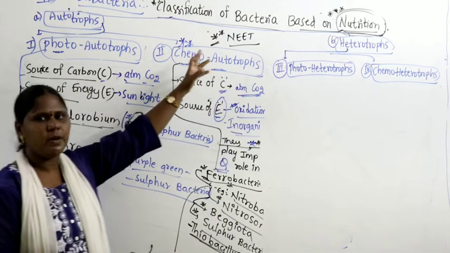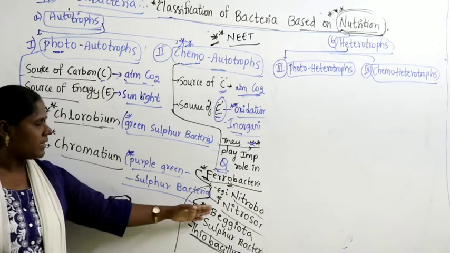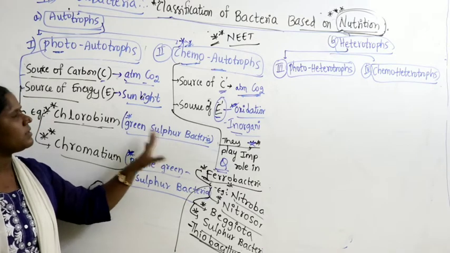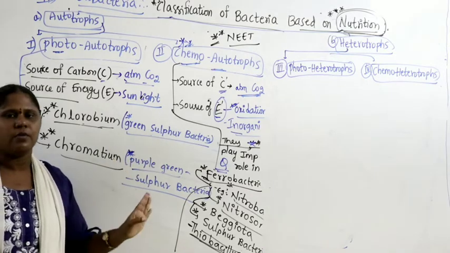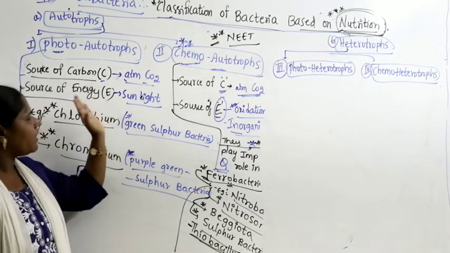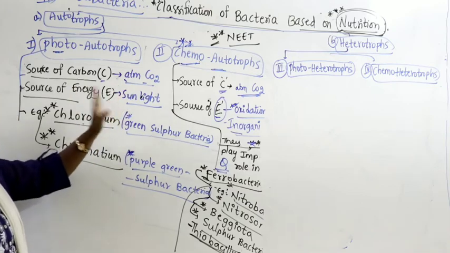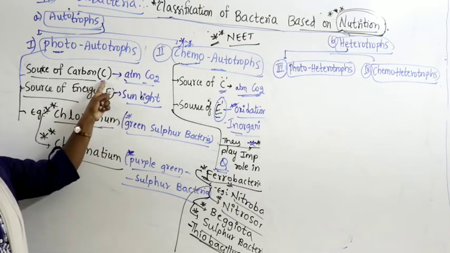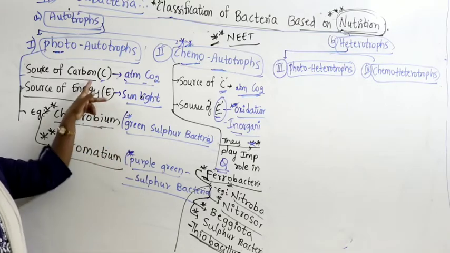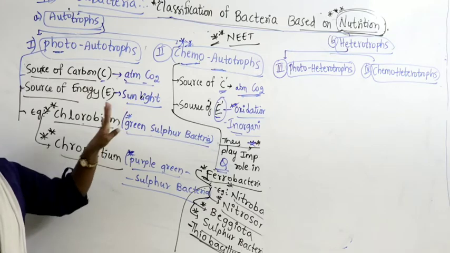Every year in the NEET paper we get one example or one question on the examples given under the 4 categories. So this block diagram is very important for all of you. So make sure that you take a horizontal page, write down the 4 columns, 4 categories, and see in each category we are trying to differentiate in terms of source of carbon and energy. With these two parameters we are dividing into 4 categories.